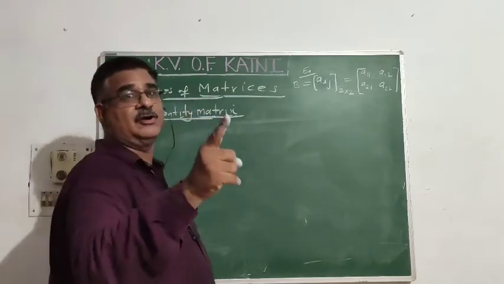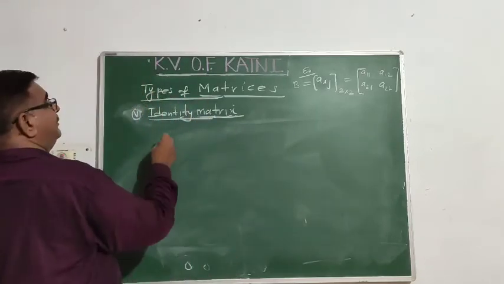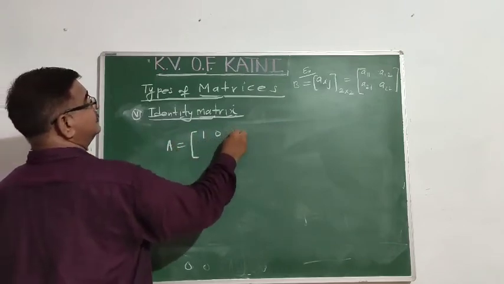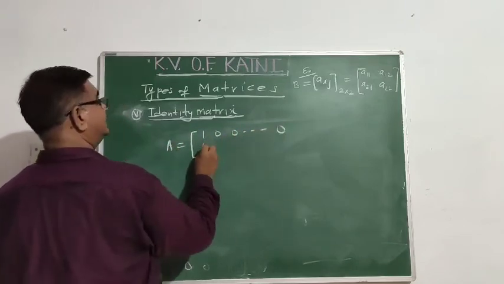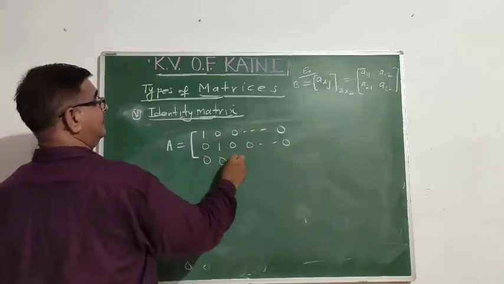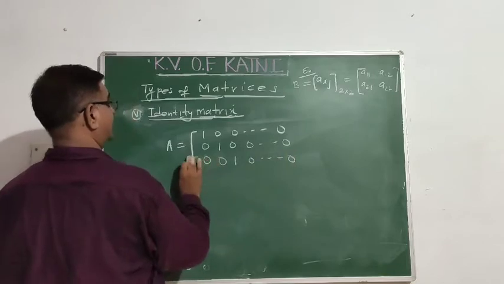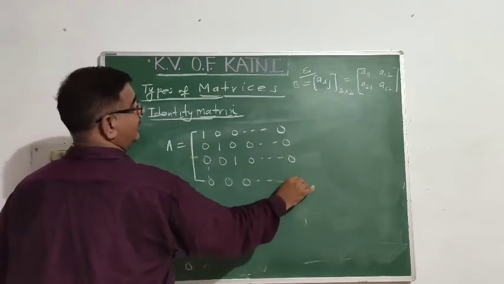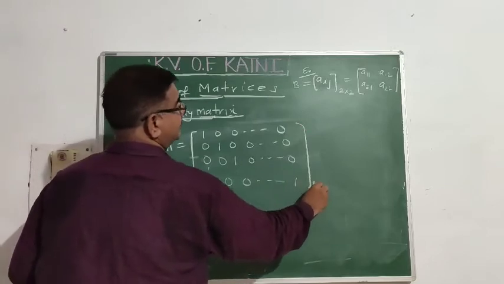Identity होनी चाहिए, 1 होना चाहिए. Every element of the diagonal is 1. 1 0 0, 0 1 0, 0 0 1, and so on, and last one n cross n.